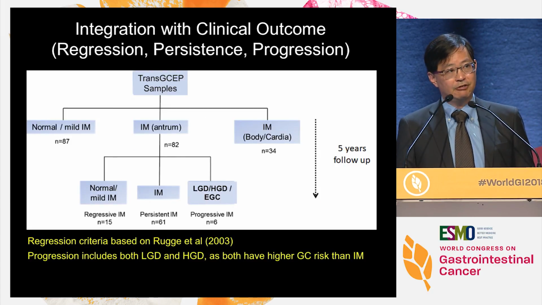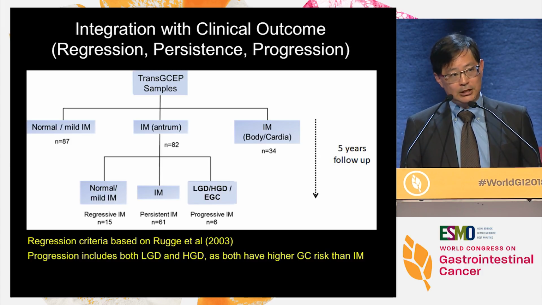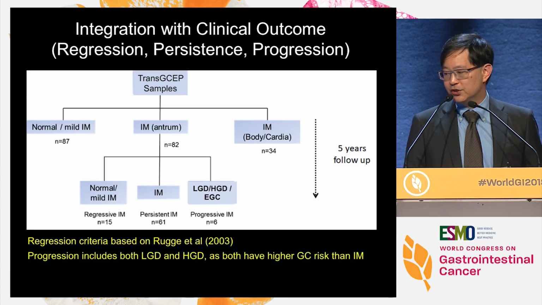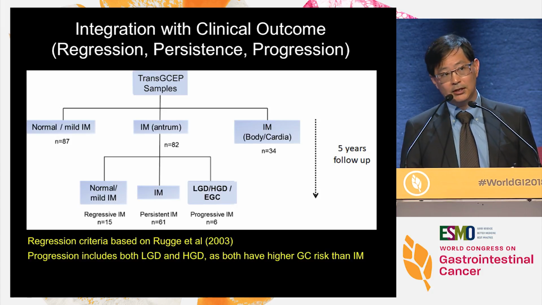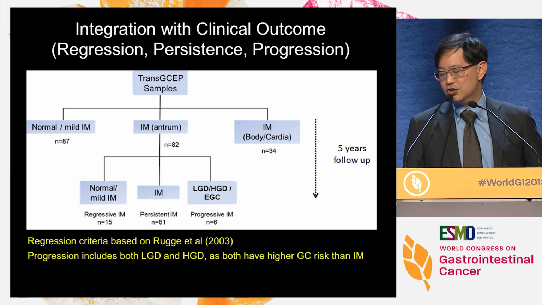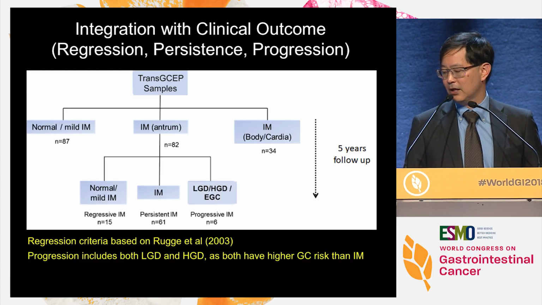So when we have all of these different factors, mutations, amplifications, telomere lengths, presence of Helicobacter pylori, methylation changes, which of these is most associated with clinical outcome? And so we can now do this experiment here, because we have outcome after 5 years, and there are 3 different categories of outcome. There is persistent, meaning that the IM after 5 years doesn't change. There's regression, meaning that after 5 years, the IM went away, and we could not see it after repeat surveillance. And there's progression, where the IM in that patient developed dysplasia, low-grade dysplasia, high-grade dysplasia, or early gastric cancer.